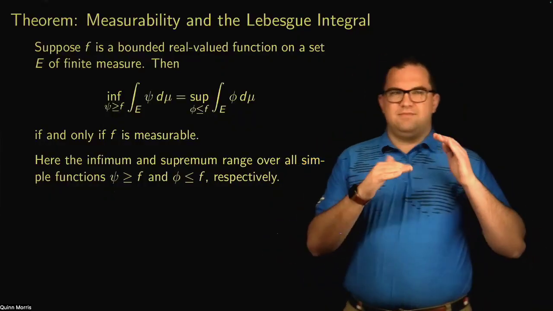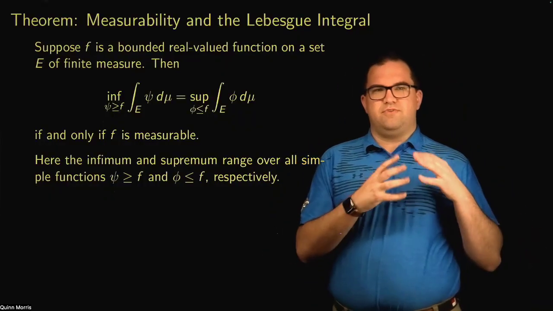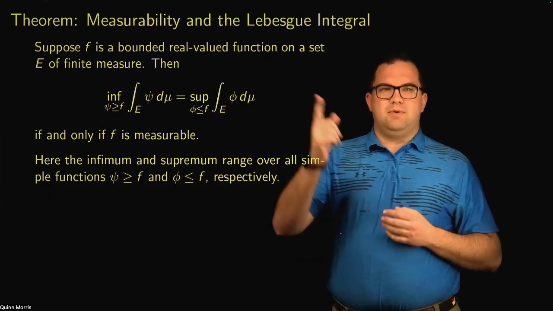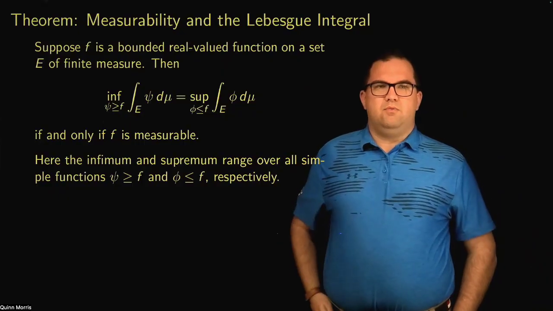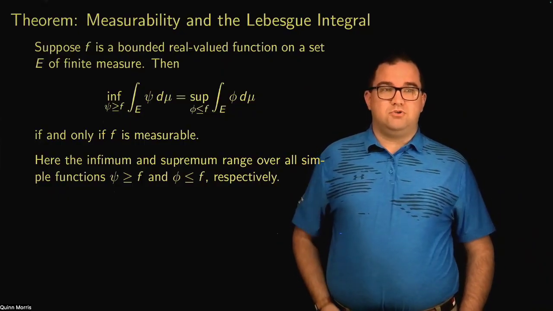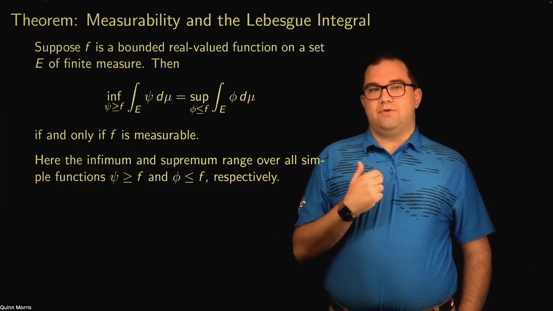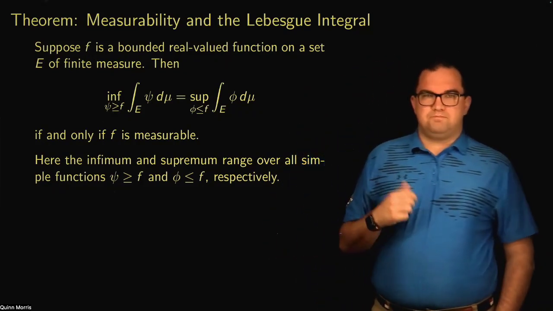Now, again, I've described this as an alternate definition. It's not quite an alternate definition because this only applies when f is a bounded real-valued function, whereas our actual definition of measurability does not require that f be bounded.